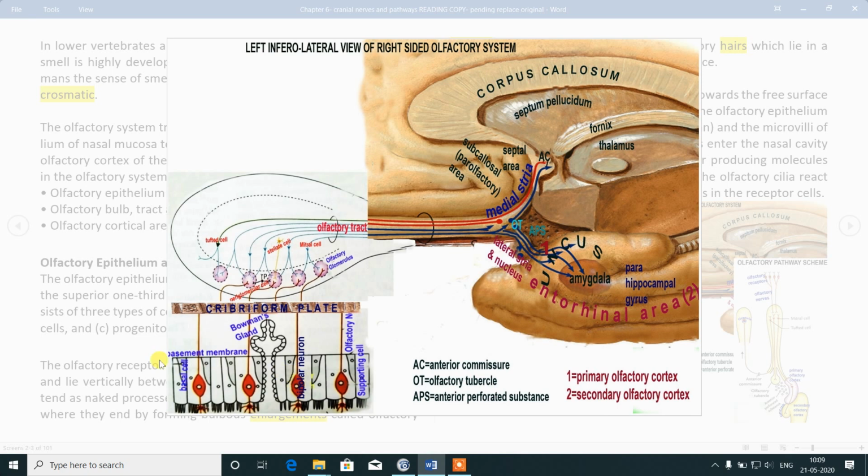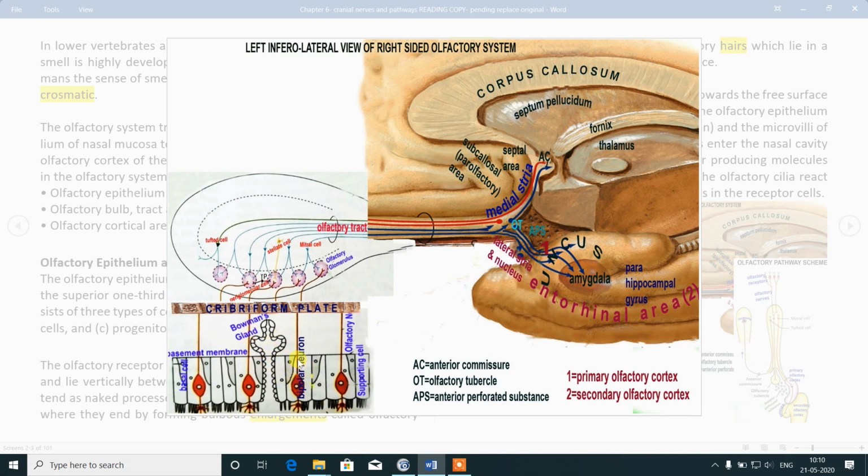Then two types of cell, basal cell and supporting cell. They will act as stem cells and they will give rise to new olfactory neurons whenever there is damage or regeneration. So this collection of this whole cellular structure is your olfactory epithelium. For the production of mucus, there is Bowman's gland, which are modified mucus glands. They will secrete mucus and it will overlie the film here.